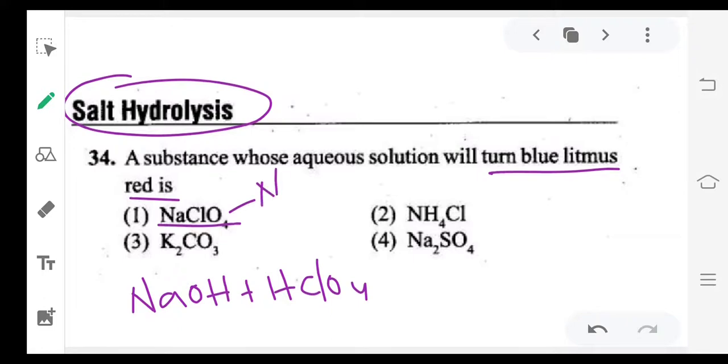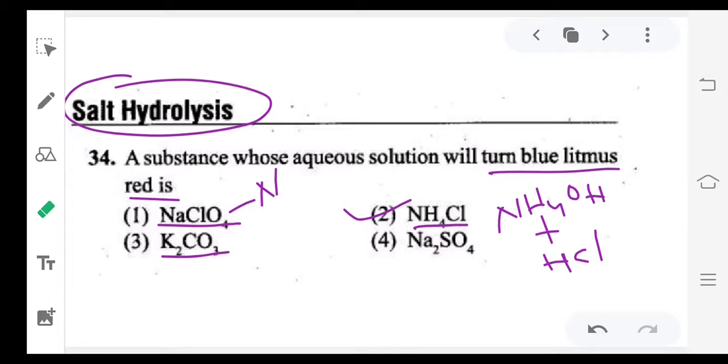Next, the second one, NH4Cl. This is from NH4OH plus HCl. So strong acid, weak base combination. So this is acidic solution. And what about K2CO3? K2CO3 combination is KOH plus H2CO3.